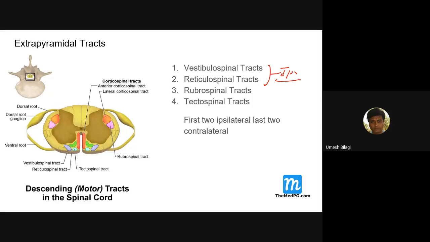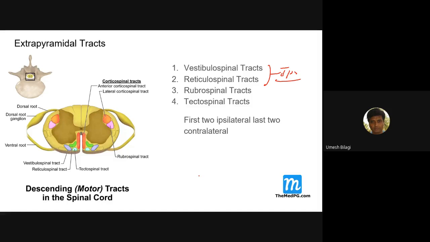What do I mean by ipsilateral and contralateral? Can anybody tell me? I'm using those terms, and I'm afraid you people may get confused. What is ipsilateral and contralateral? Ipsilateral means same side, sir. Same side. Very good. Ipsilateral means they are going on the same side.